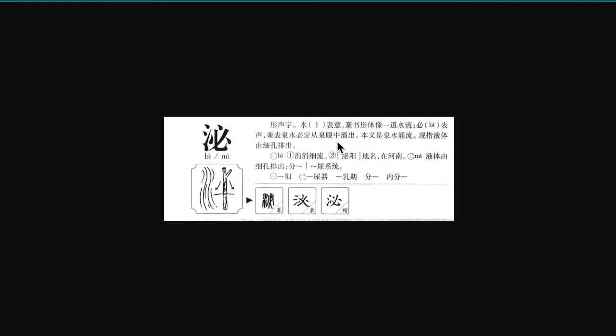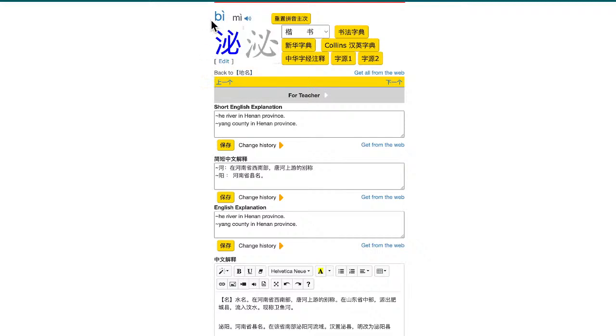I'm not sure about that, that's just kind of a stretch. But anyways, basically the original meaning is talking about spring water coming out of the mountain or something. Okay, so this is bi and mi.